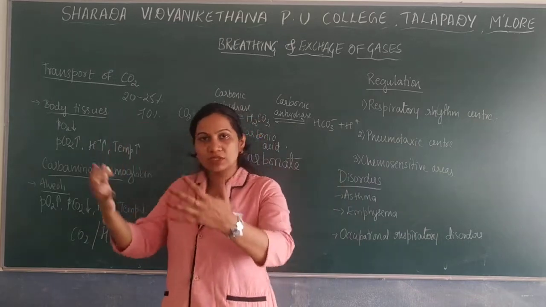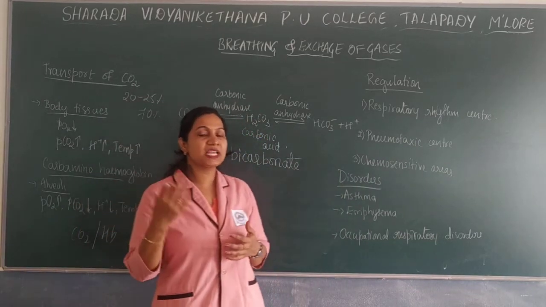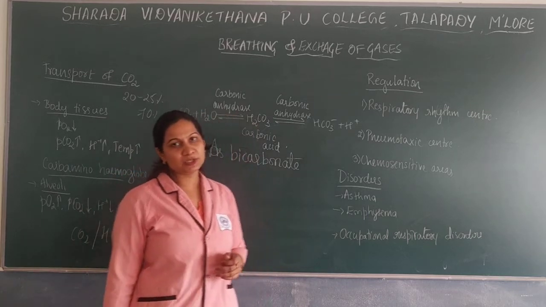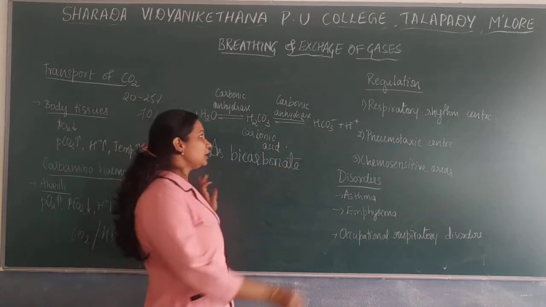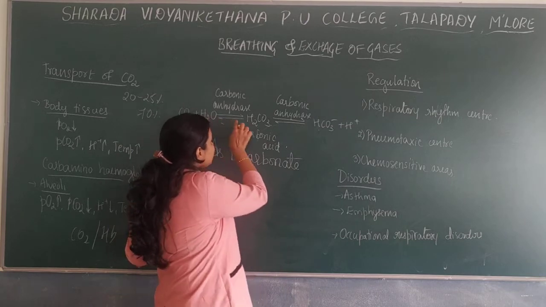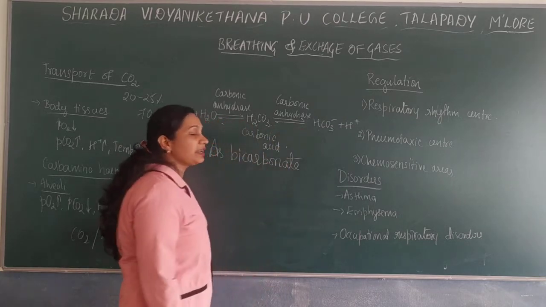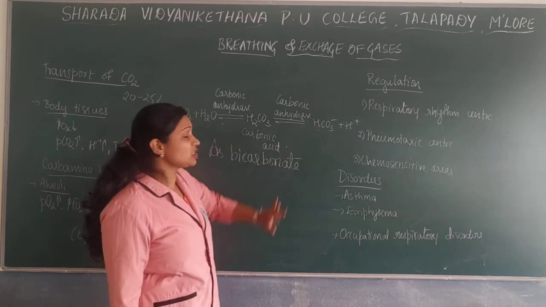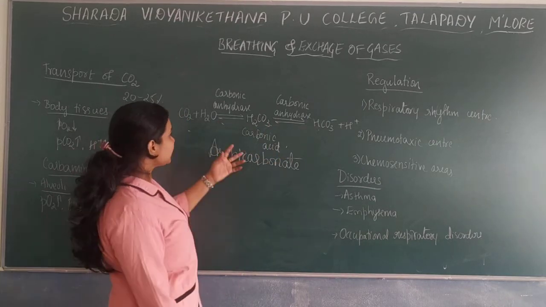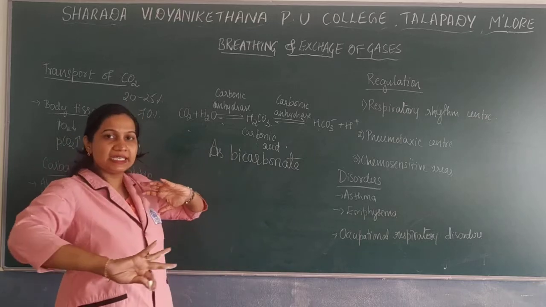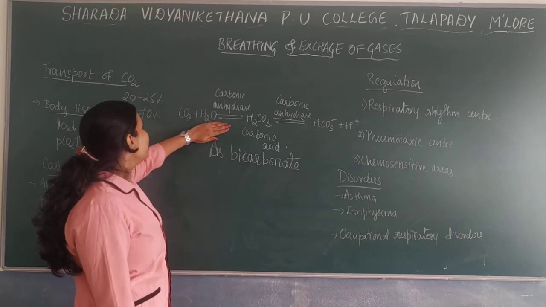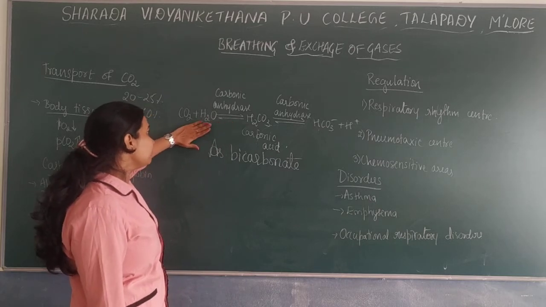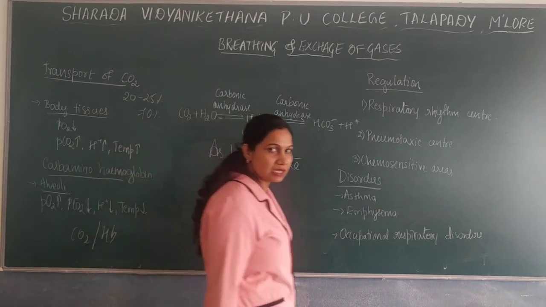When this reaches the alveoli, where the partial pressure of carbon dioxide is very low, it will be dissociated. All these reactions are reversible reactions, so they can be dissociated to form carbon dioxide and water in the alveoli, where the carbon dioxide will be released out.